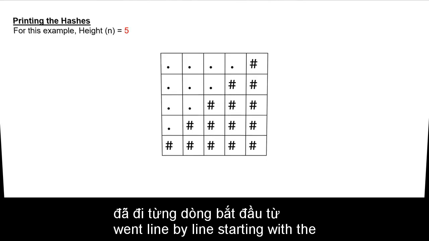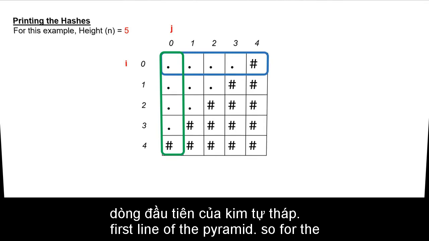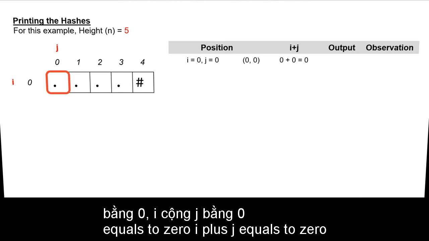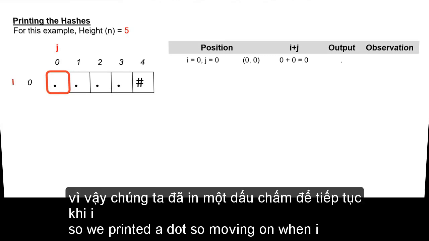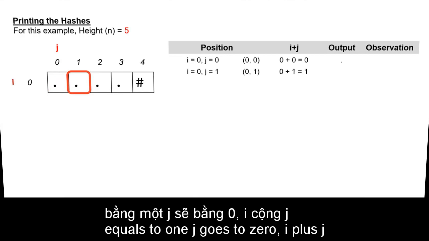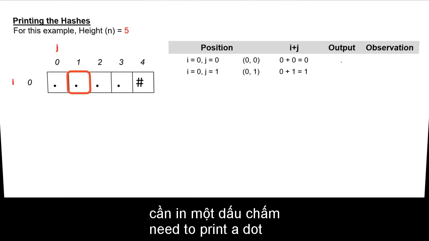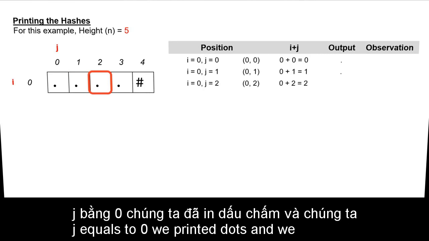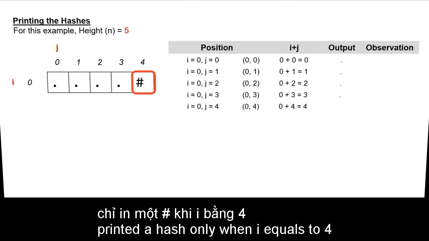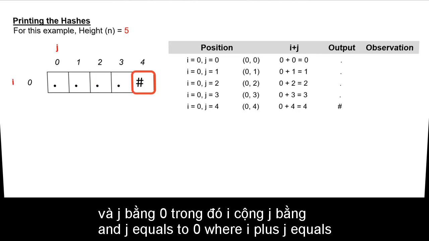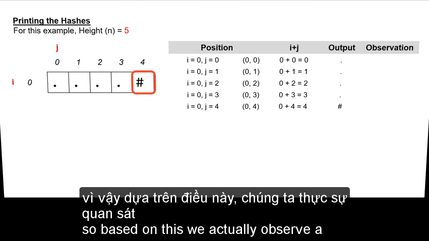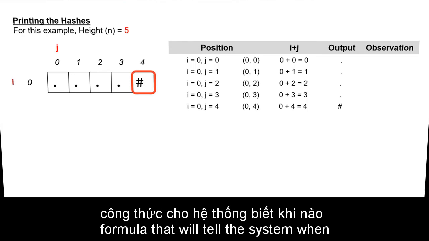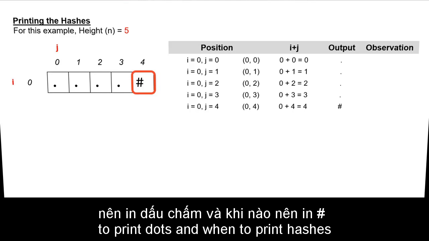To do so, we actually went line by line, starting with the first line of the pyramid. For the first line, where i equals 0 and j equals 0, i plus j equals 0, so we printed a dot. Moving on, when i equals 1, j equals 0, i plus j equals 1, we notice that we also need to print a dot. Likewise for i equals 2 and 3 and j equals 0, we printed dots. And we printed a hash only when i equals 4 and j equals 0, where i plus j equals 4. Based on this, we observe a pattern that will enable us to write a formula that will tell the system when to print dots and when to print hashes.